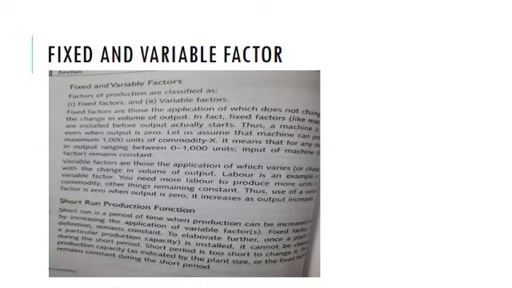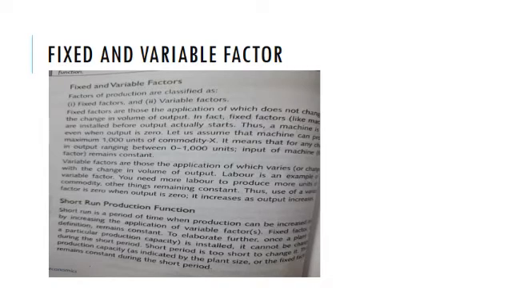So, inputs of machine remains constant, whereas variable factors are those the application of which changes with change in volume of output. For example, labor. In order to produce more, more units of labor are required, other things remaining constant. Thus, use of variable factor is 0 when output is 0, and it increases as output increases.